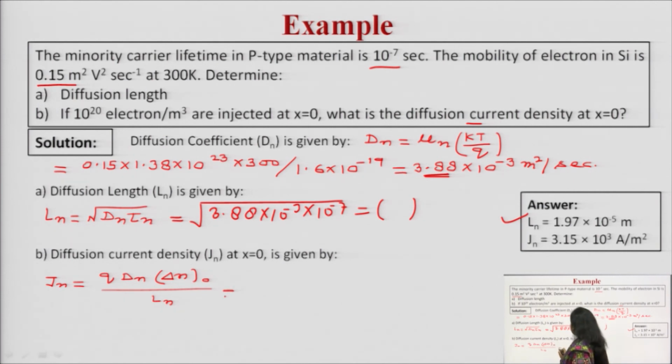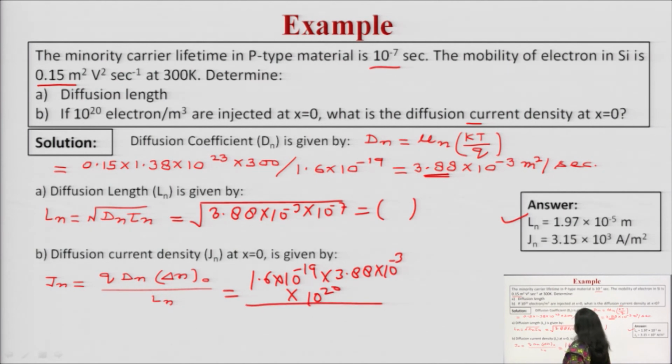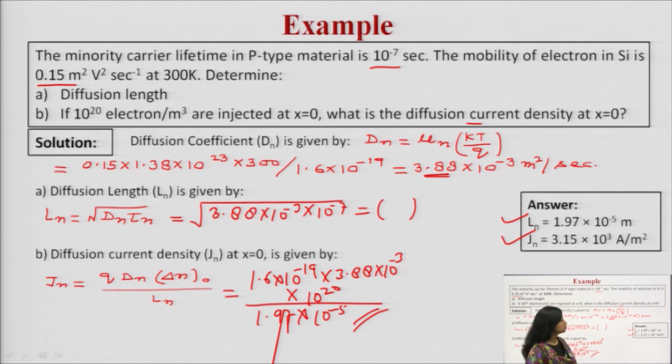Here q is 1.6 into 10 raised to the power minus 19, Dn you have calculated, which is 3.88 into 10 raised to the power minus 3, into Δn which is 10 raised to the power 20, upon Ln, which you have calculated, that is 1.97 into 10 raised to the power minus 5. Simplify it, and you will get the value as 3.15 into 10 raised to the power 3. So, I hope this particular question is also clear to you, how to calculate the diffusion length and other parameters.